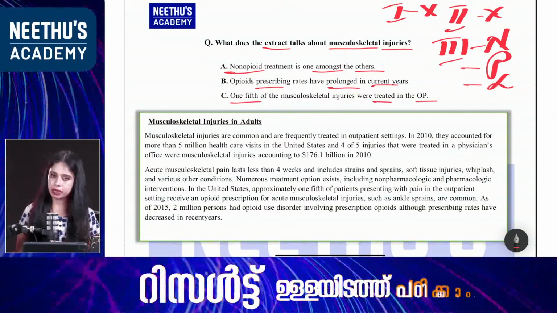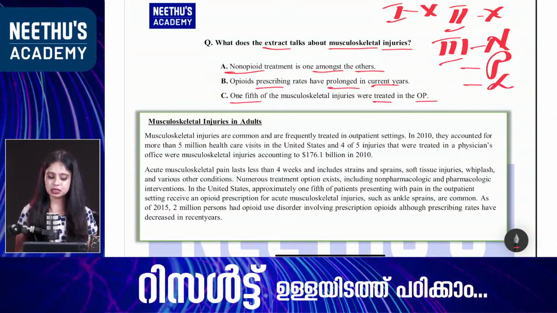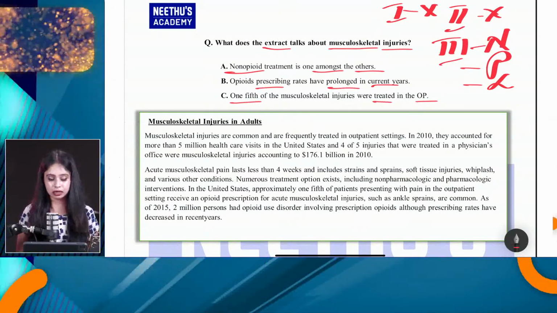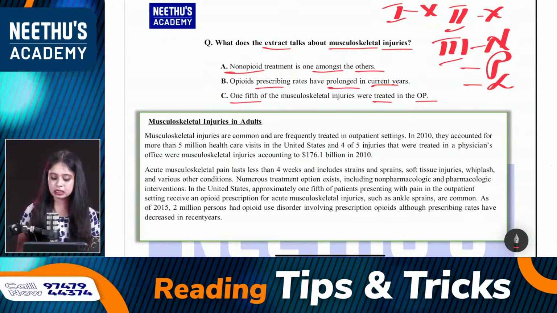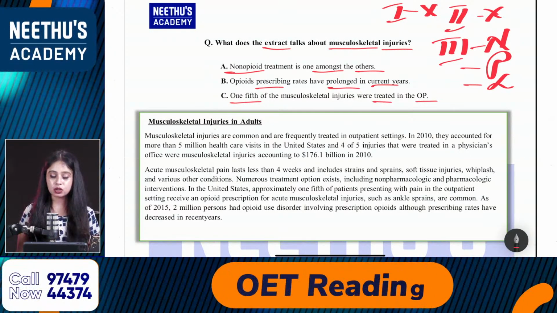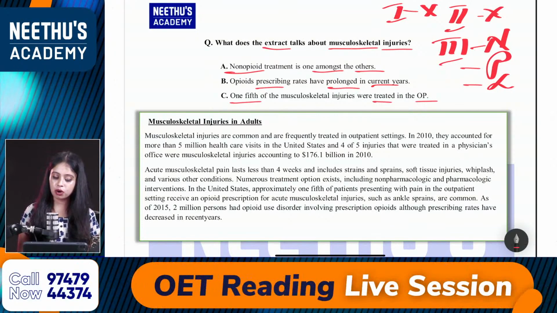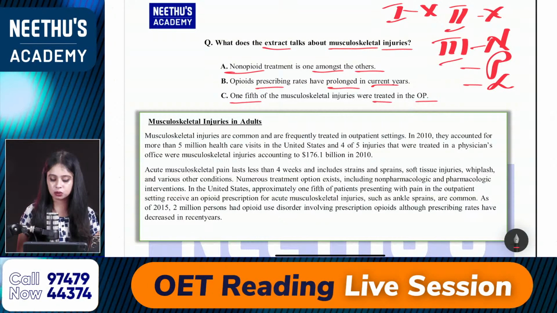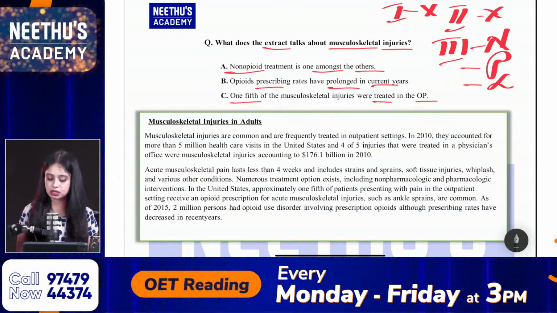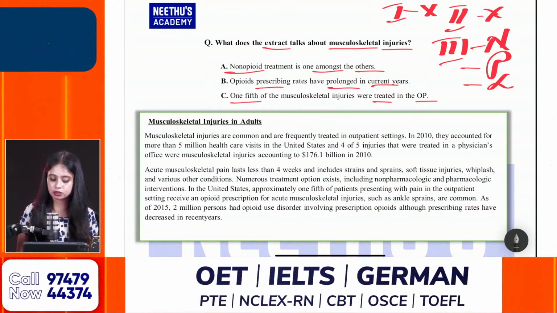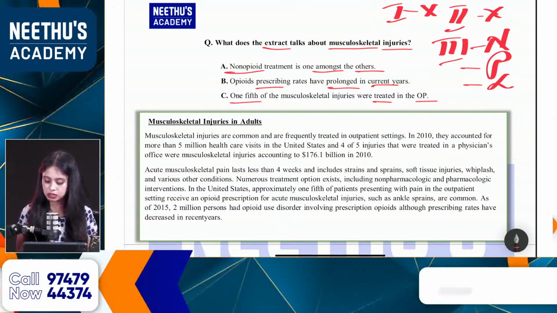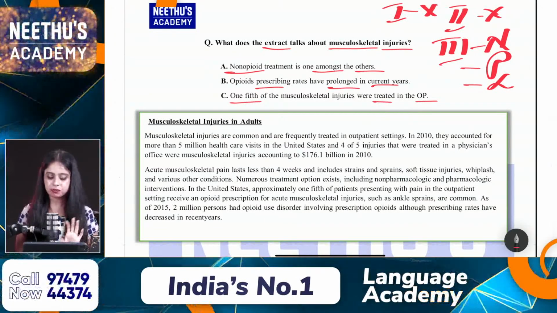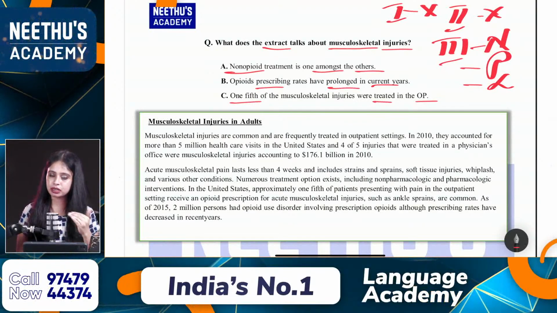Now we are reading the paragraph here. Musculoskeletal injuries in adults. Musculoskeletal injuries are common and are frequently treated in outpatient settings. In 2010, they accounted for more than 5 million healthcare visits in the United States, and 4 of 5 injuries that were treated in a physician's office were musculoskeletal injuries, accounting to $176.1 billion in 2010.